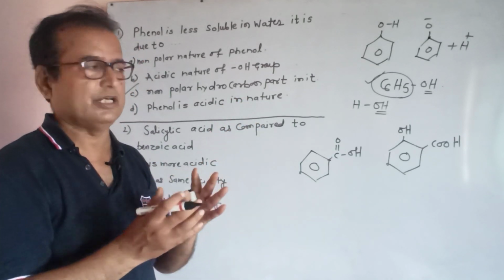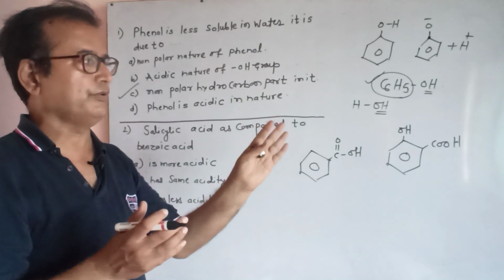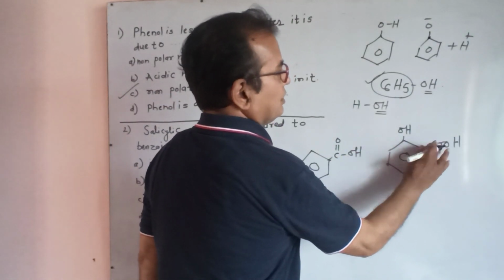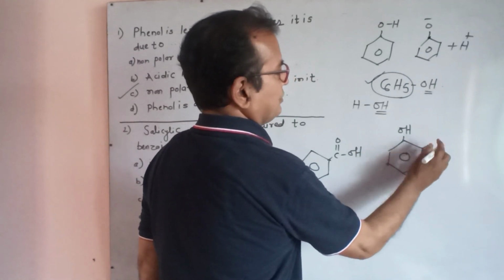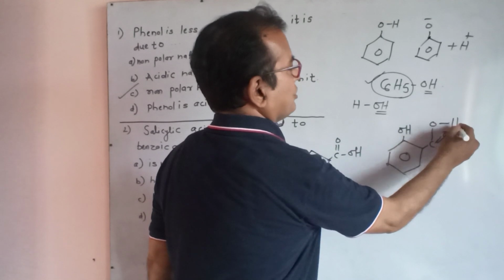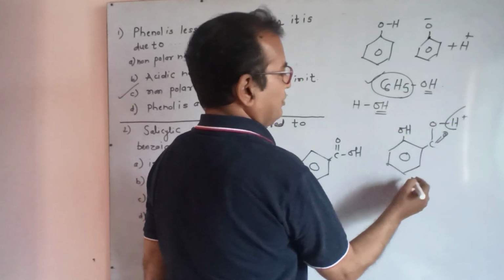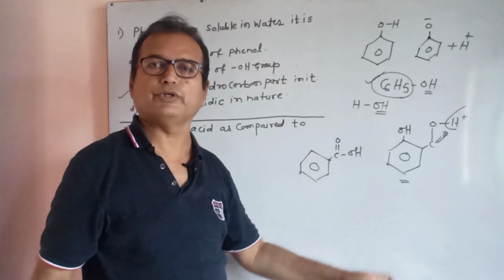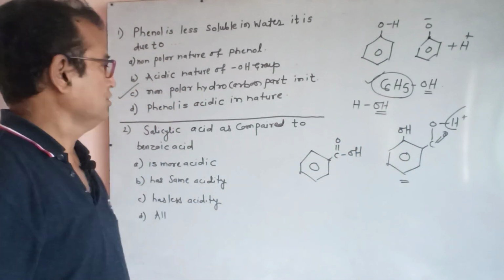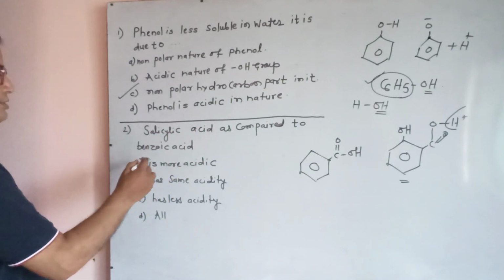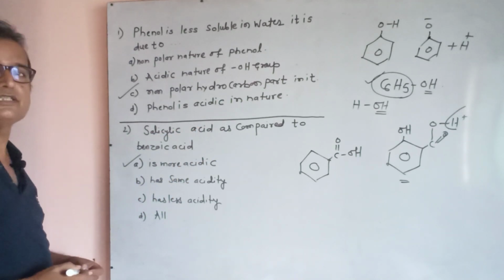With respect to that ortho effect, H plus ions are easily formed from the C double bond O, bond OH in salicylic acid, due to the ortho effect of OH on the benzene ring. So salicylic acid as compared to benzoic acid is more acidic, is the answer.